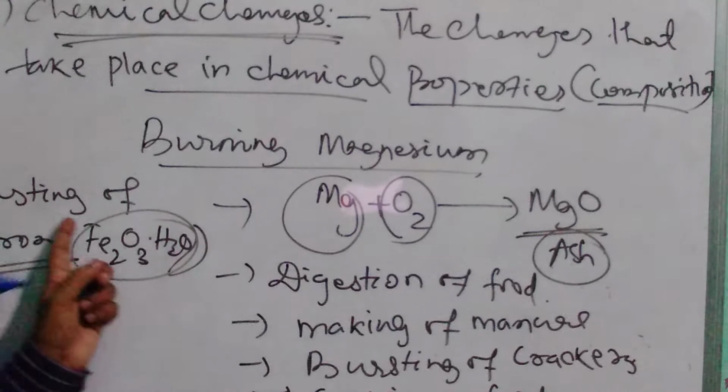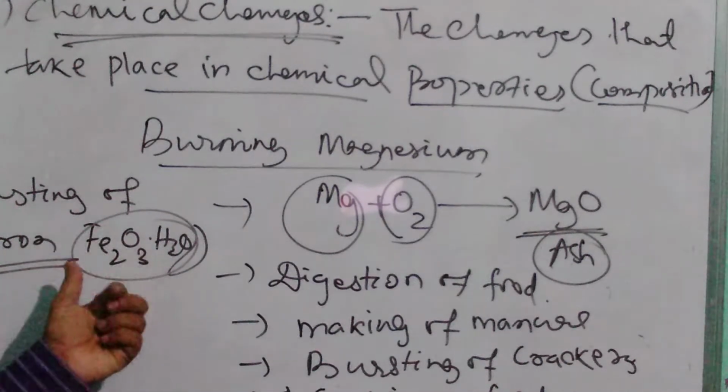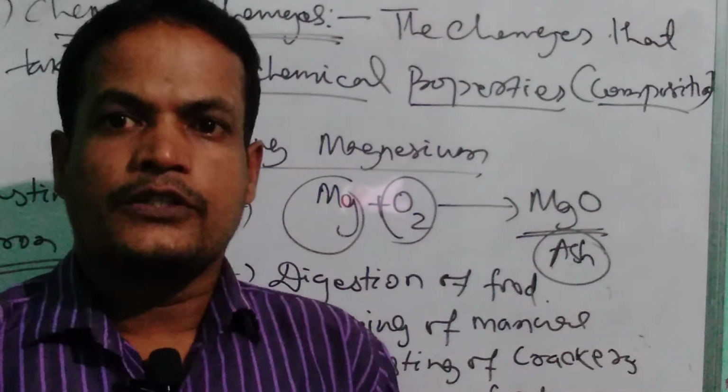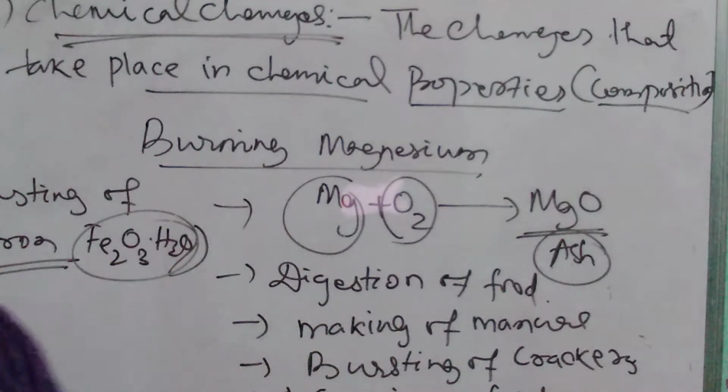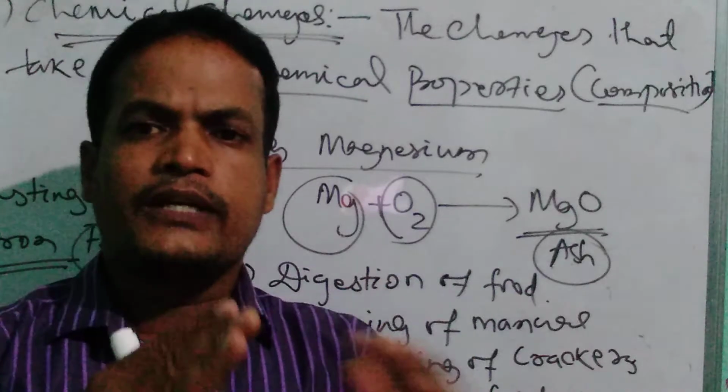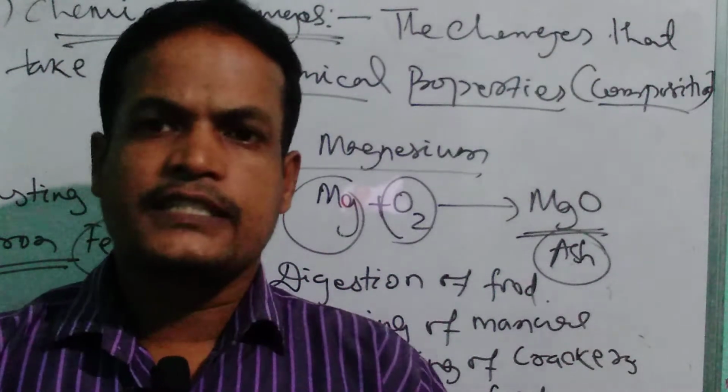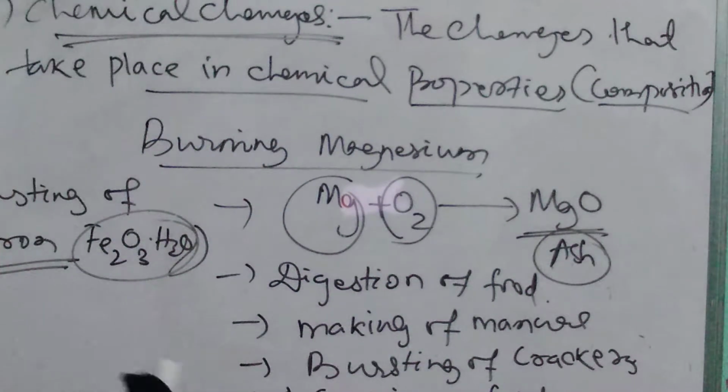So this is rusting of iron. These are all called chemical changes. Now let us see what are the differences between the physical changes and chemical changes.